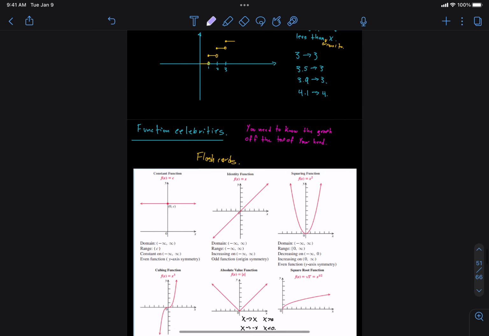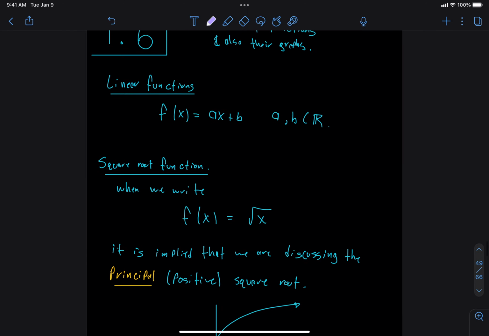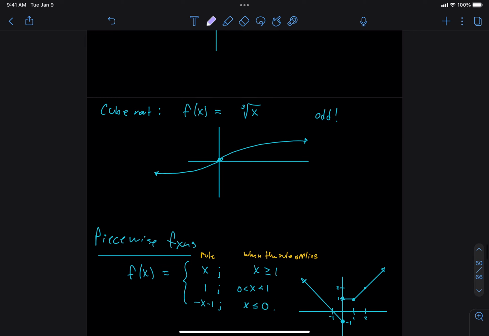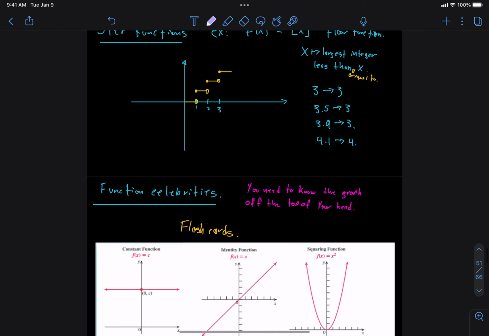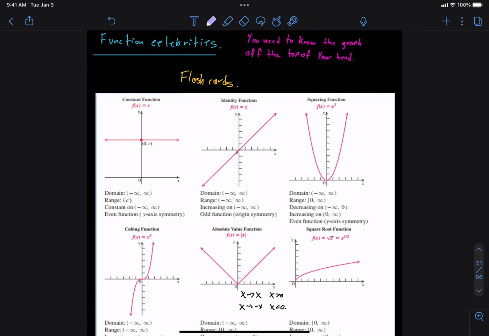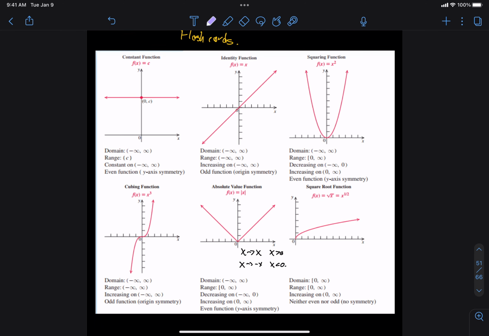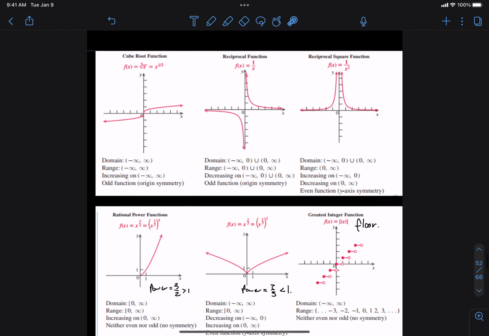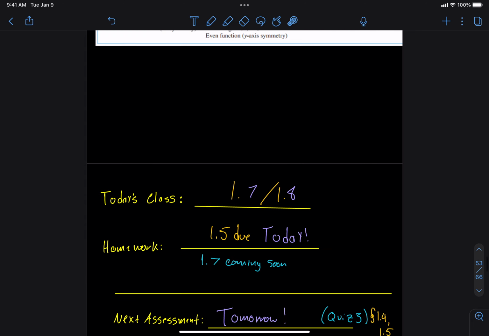So last time we learned about all sorts of different functions. We talked about linear functions, square root function, the cube root function, piecewise functions, step functions, and also our function celebrities. So we learned the graphs of many, many different functions. And I recommended that you make flashcards for these because you will need to memorize these. For the purposes of quizzes and exams, you need to know how to graph these functions. So those are the functions that we needed to memorize, and then what did we learn?